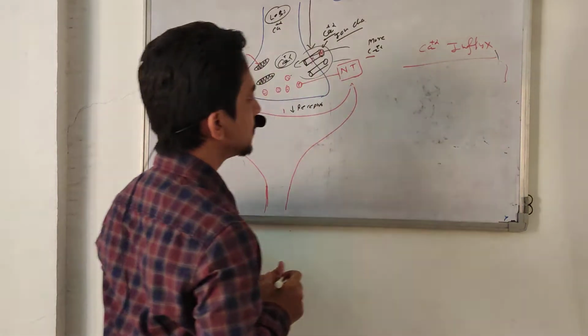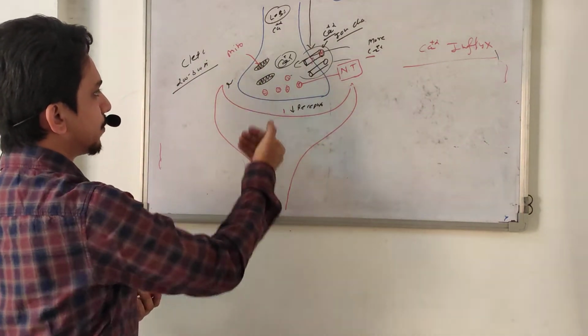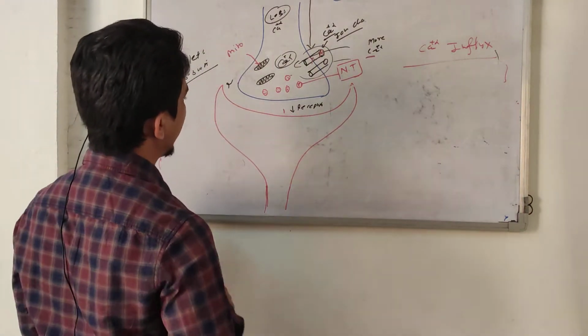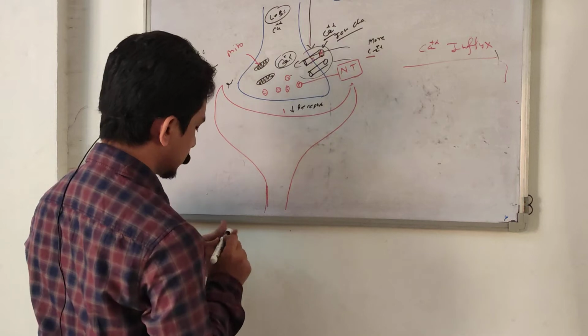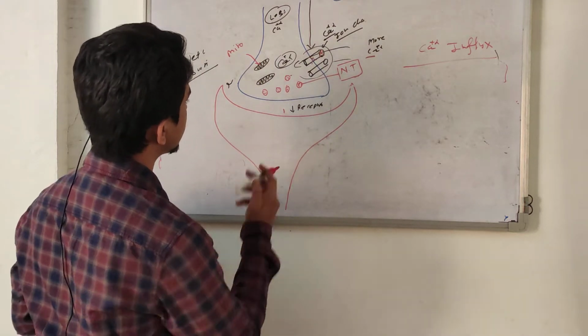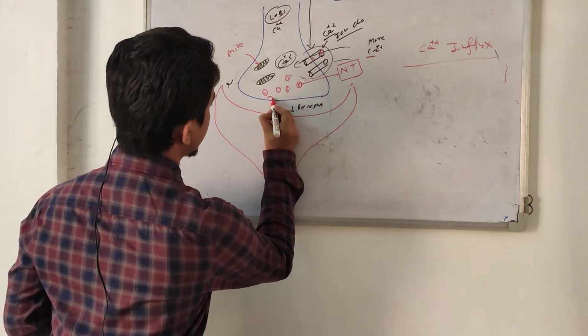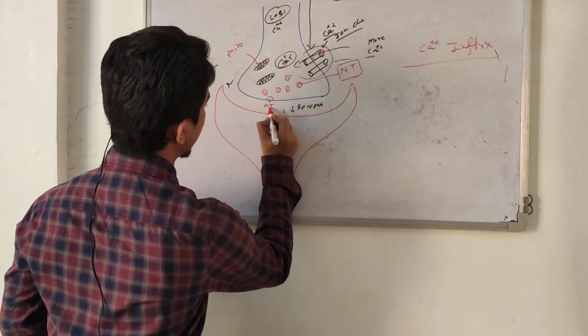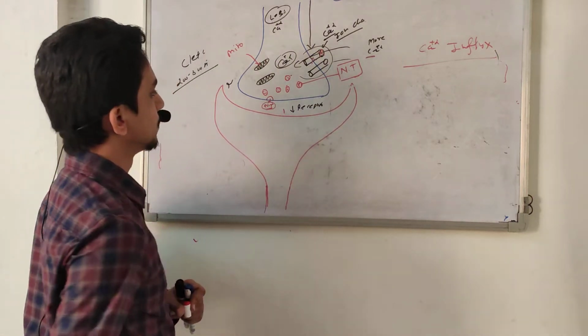With the influx of calcium in the presynaptic neuron terminal, the vesicles bind with the membrane. You know there is a vesicle. They bind with the membrane, and this membrane ruptures and neurotransmitter is released in the synaptic cleft.